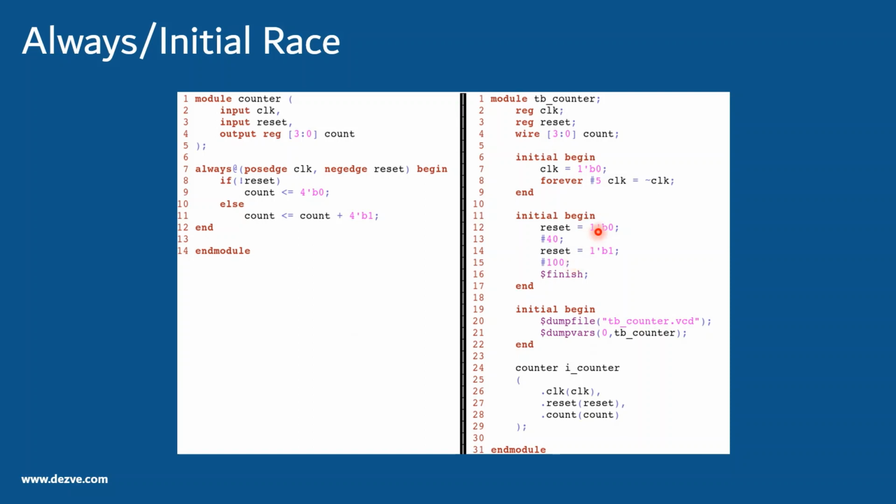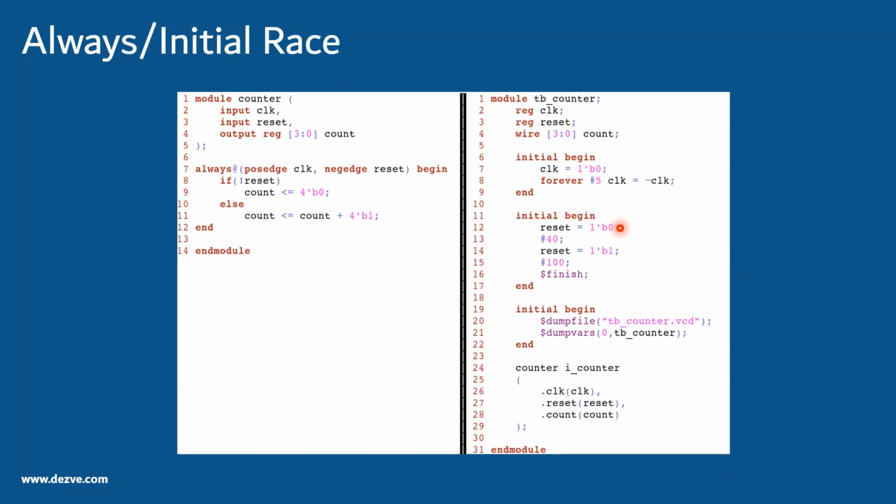What we have tried to do here is, at the start of simulation, we have tried to make reset 1'b0. This reset is active low, so we have tried to assert that reset at the start of the simulation. Now this assertion will happen because at line number 3 you see reset is a reg, which by default will be an X. So when you assign this to 1'b0, any X to 0 transition is considered a negedge.